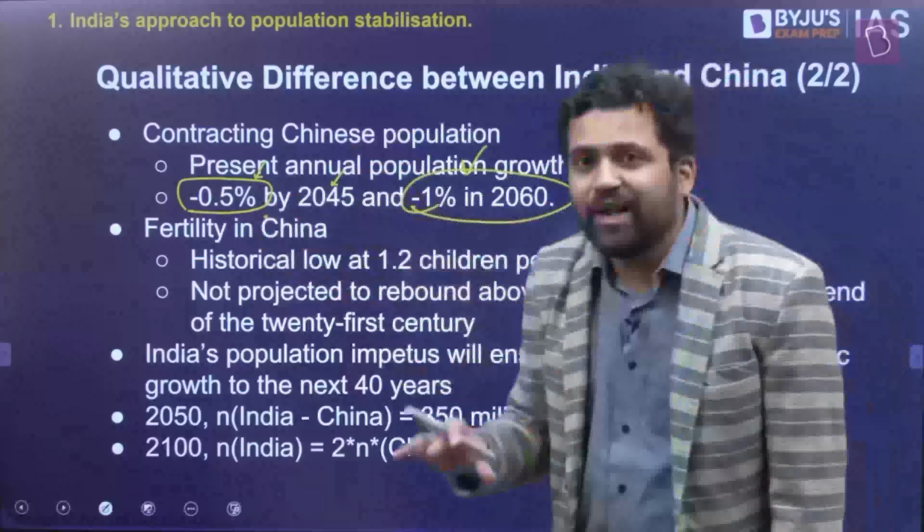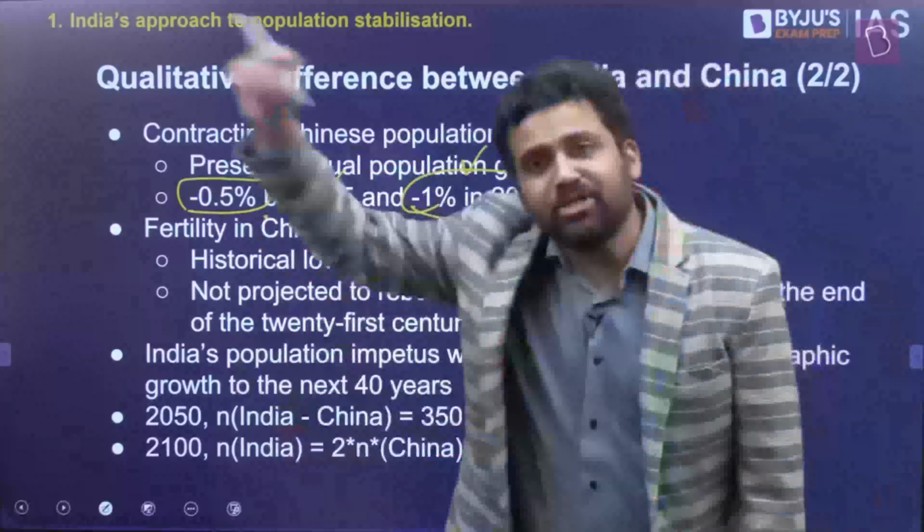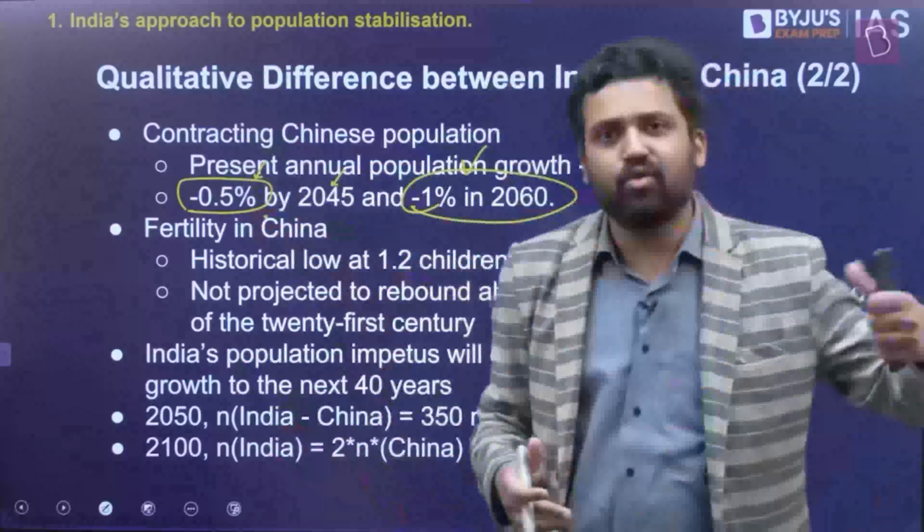So population will go down. In case of India, that is not going to decrease. You have a large population, your population growth rate will decrease, but population will increase. So whatever is the population growth rate, it is going to decrease as compared to the population growth rate that was in the past. But population will tend to grow.